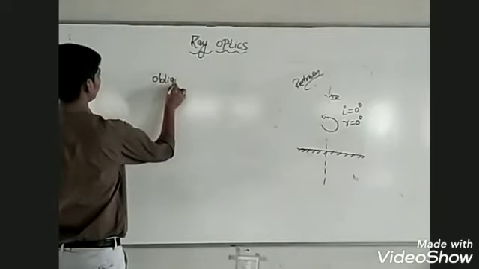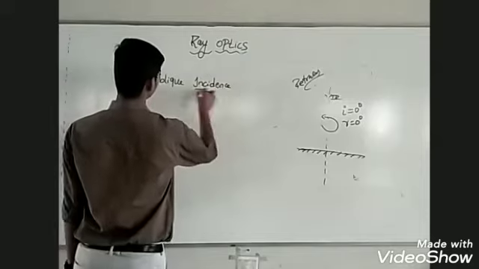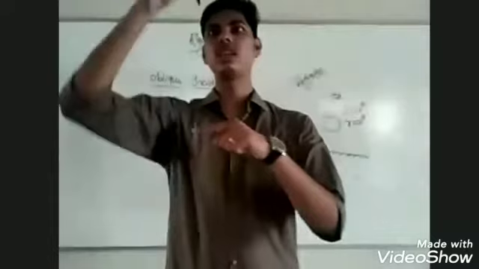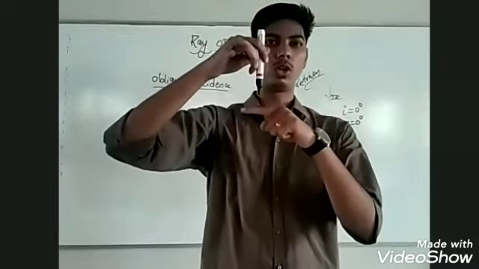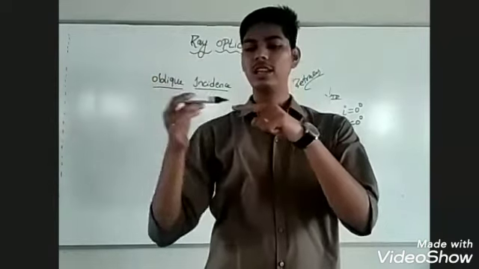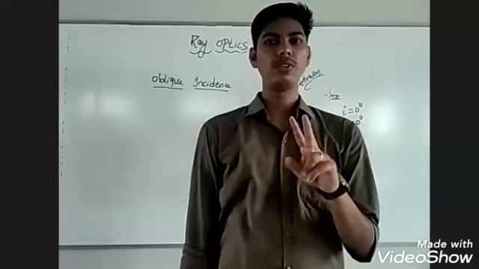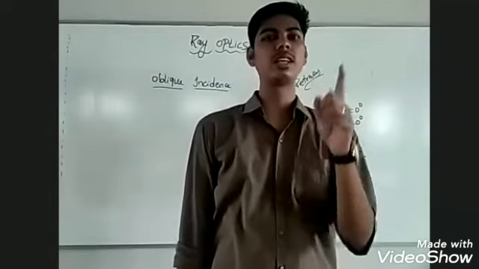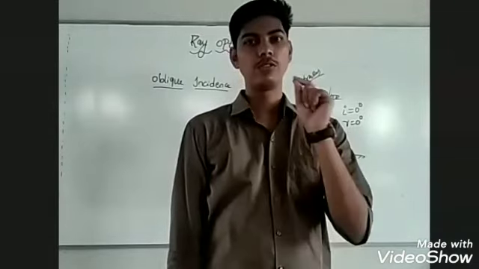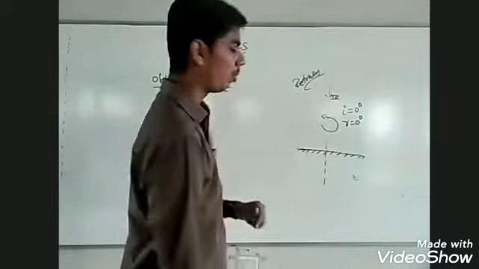Oblique incidence. In normal incidence, the angle of incidence will be 0 degree. In grazing incidence, the angle of incidence will be 90. If the angle of incidence is other than 0 and 90 degree, then it is called oblique incidence.